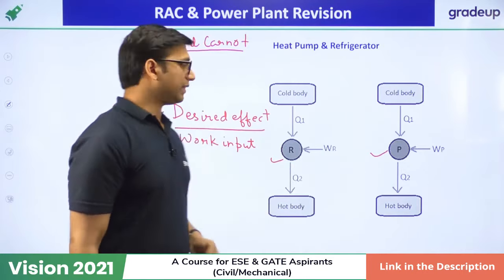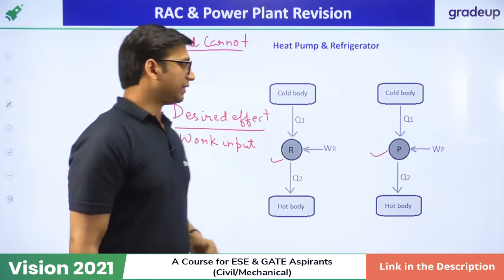The saturated liquid-vapor mixture will go into the evaporator. What is the function of the evaporator? The evaporator is the main device in the vapor compression system which performs the function of keeping the system at a lower temperature. Heat will be added in the evaporator, and when heat is added, the evaporator will convert the saturated liquid into saturated vapor, and this vapor will go into the compressor again. This is how the cycle will continue.